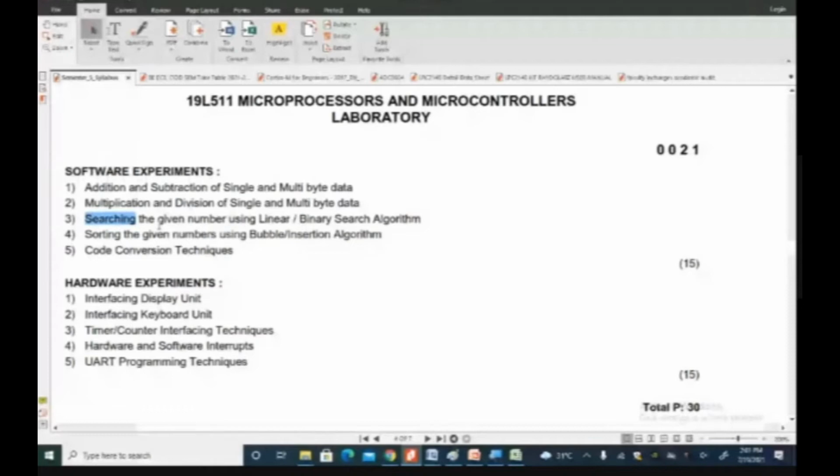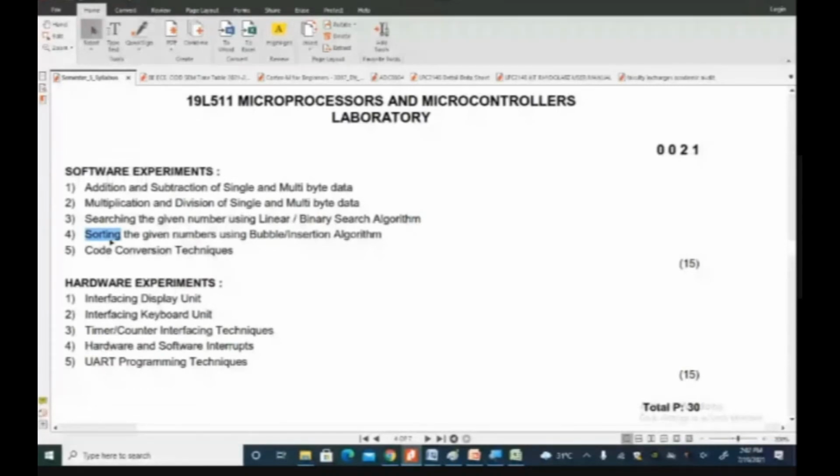And sorting in ascending order. After searching only, sorting is possible. You have to search for the number and find out whether it is greater than or smaller than that. Based on that, we can sort the numbers in ascending order as well as descending order, based on the requirement. We'll be talking about that as the fourth experiment.